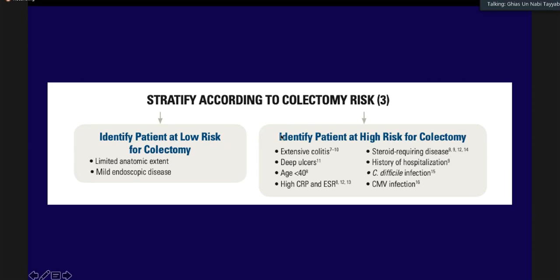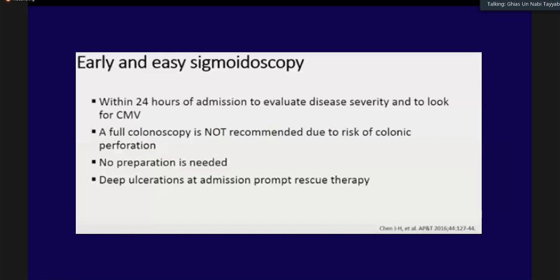And those who may require colectomy and may need more aggressive therapy are the patients who are suffering from extensive colitis, who have got deep ulcers with lots of pseudopolyps, age less than 40, high CRP and ESR on hematology testing, and a previous history of steroid requiring disease, history of hospitalization, and previous history of severe C. difficile infection, or on histopathology, find that CMV infection is there. They're the ones who may require endoscopy.